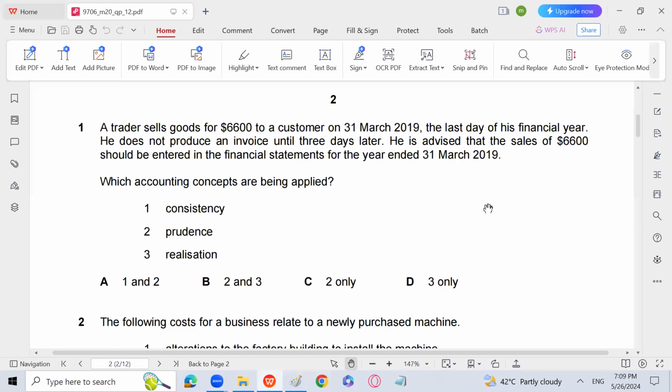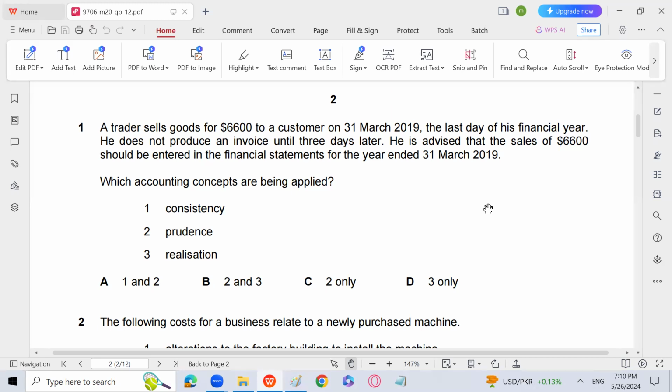And if we are going to record sales, prudence will not apply. Profit will not be overstated, because when we record it, profit will increase. It will not be overstated, because we should record it as sales in our books, because the goods have been sold on 31st March 2019, the last day of the financial year.